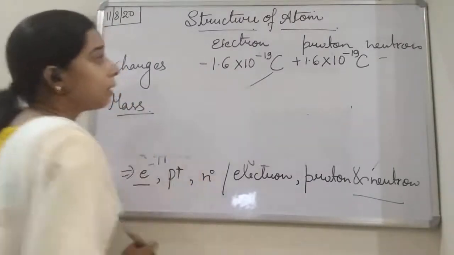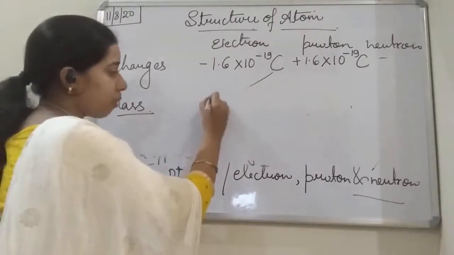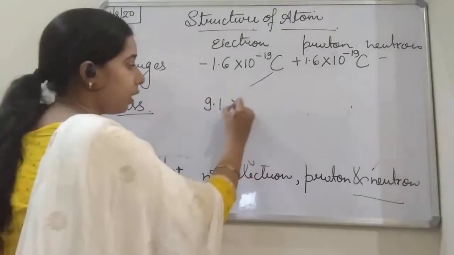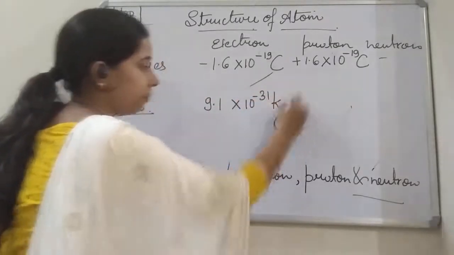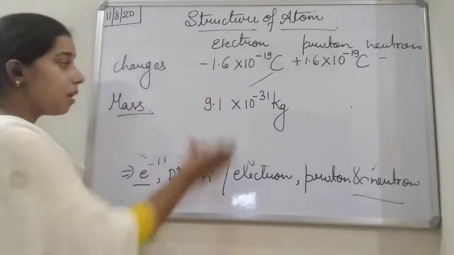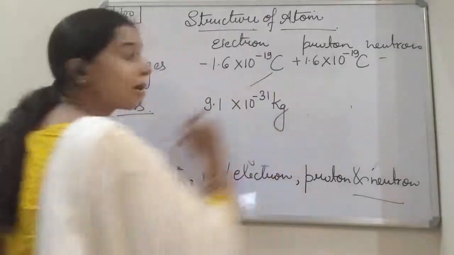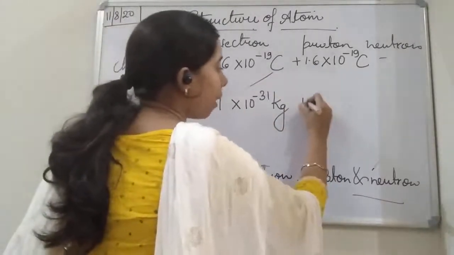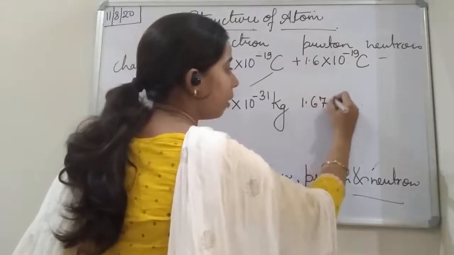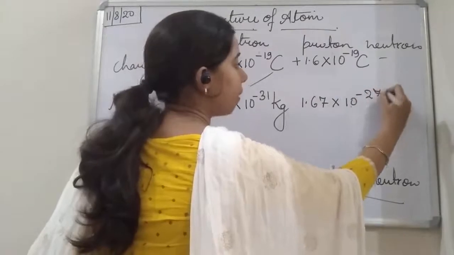Experimentally it has been found that the mass of the electron is 9.1 into 10 the power minus 31 kg. And what about the mass of the proton, students? It is 1.67 into 10 the power minus 27 kg.